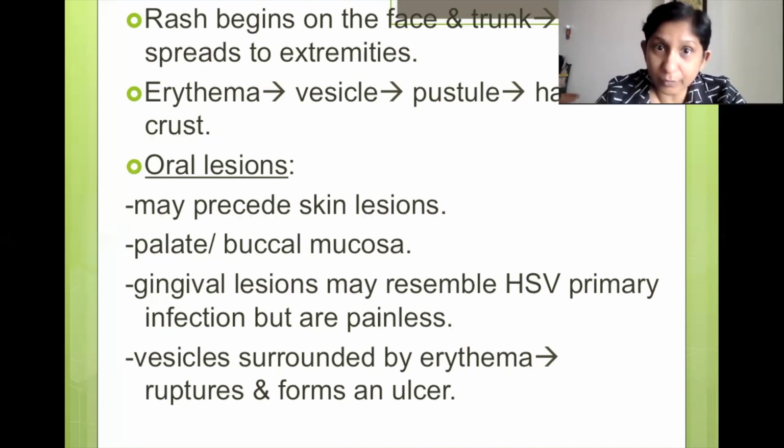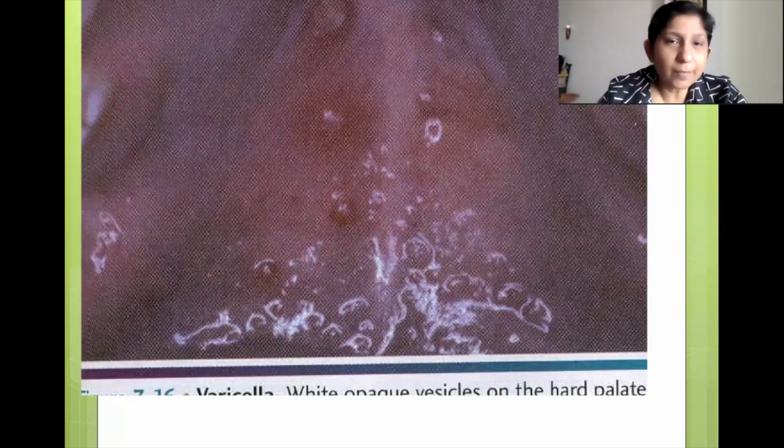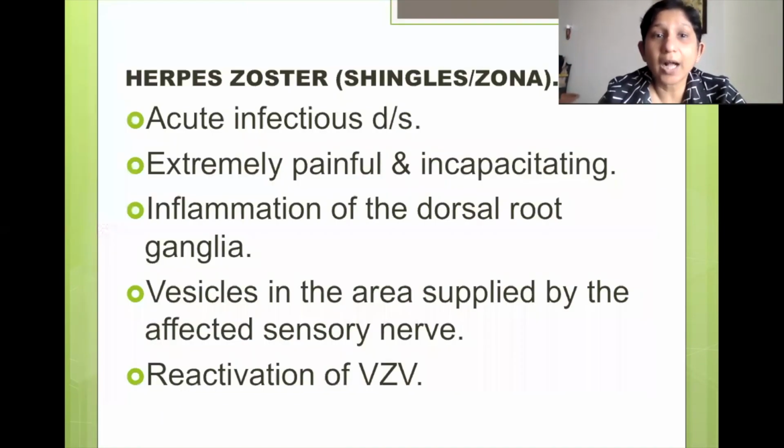So you can think in terms of a viral infection by taking a proper history of rhinitis or fever and things like that. You can find these kind of vesicles and ulcers anywhere in the oral cavity, basically on the hard palate and the gingiva, the areas which are very closely attached to the bone, not on loose areas like the floor of the mouth or tongue. These are the areas where you find the vesicle. So either you see it in the vesicular stage, or you see it in the ulcerated stage.